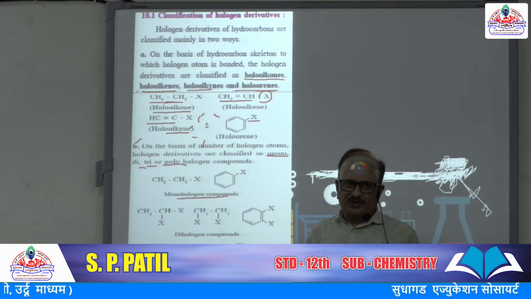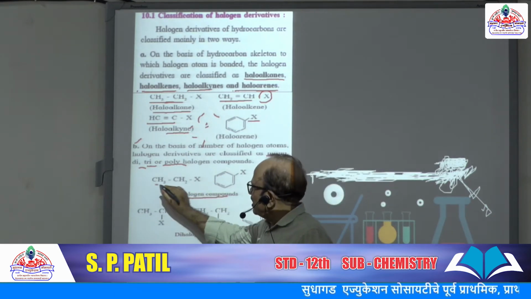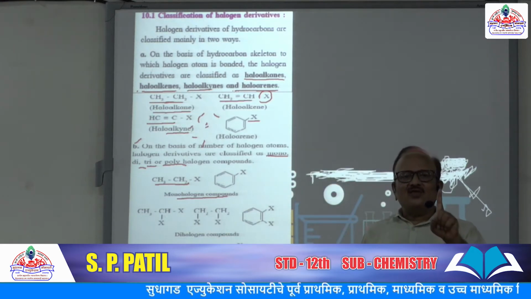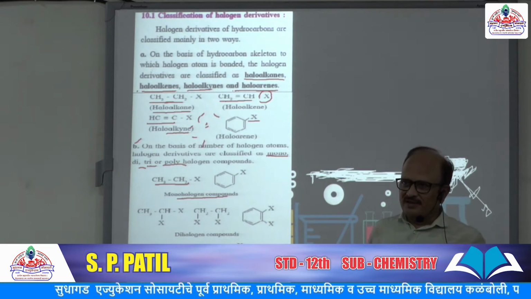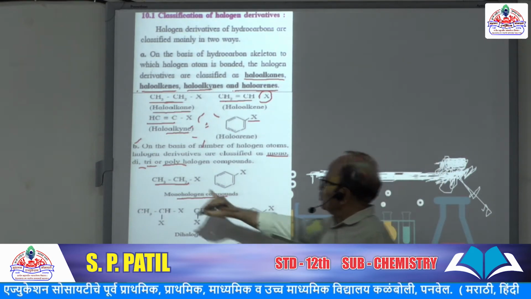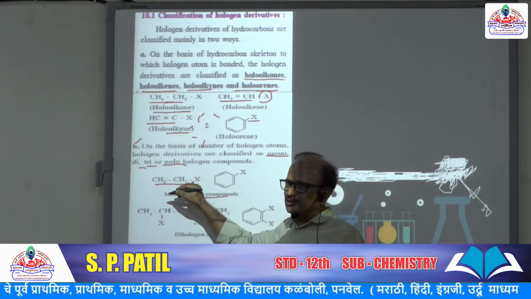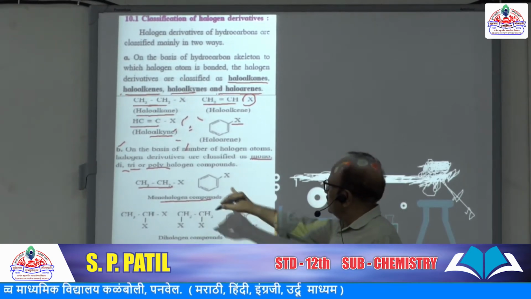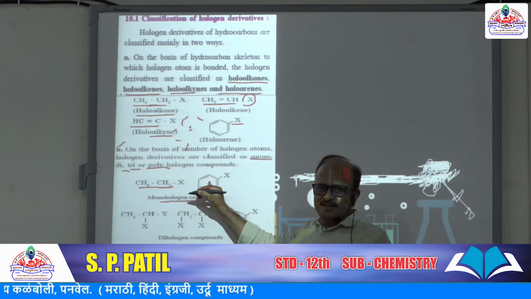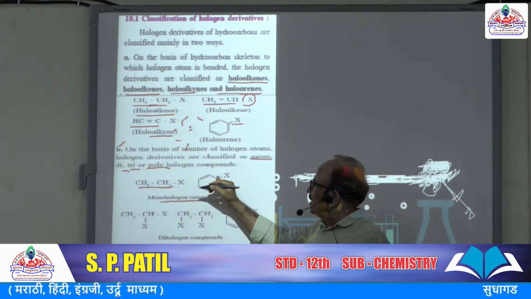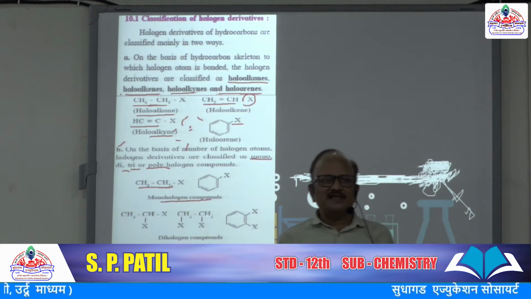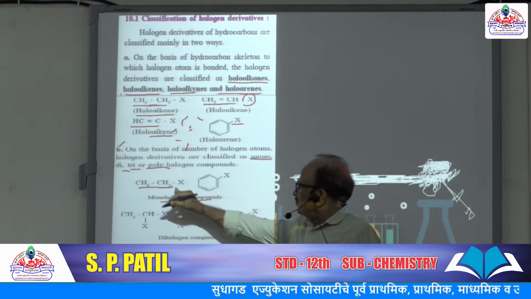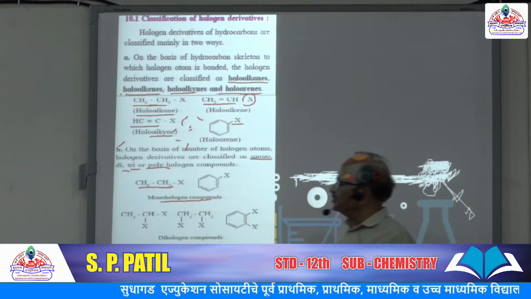So here the parent compound is ethane, and in this ethane one hydrogen is substituted by one halogen atom. So this is monohalogen because this compound contains only one halogen atom. This is the compound benzene. In this benzene, one hydrogen is substituted by an X atom, a halogen atom. So these both are examples of monohalogen compounds.